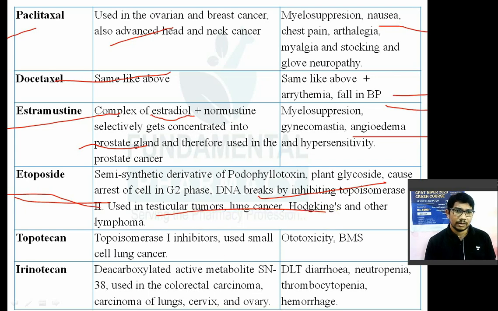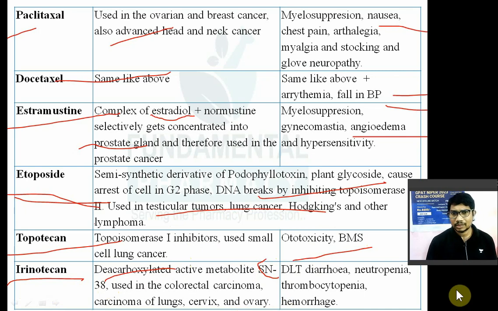Now topotecan and irinotecan, so they are nothing but the topoisomerase 1 inhibitor used in the small cell lung cancer. उसका adverse effect होगा क्या? Phototoxicity and bone marrow suppression. Irinotecan, it is a decarboxylated active metabolite. उसका active metabolite कौन है? SN38. Okay, used in the colorectal carcinoma, of lungs, cervix and ovary. So again इसका dose limiting toxicity होता है diarrhea, then neutropenia, thrombocytopenia and hemorrhage.